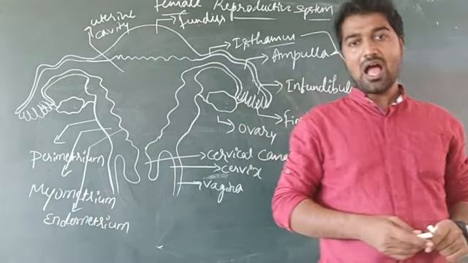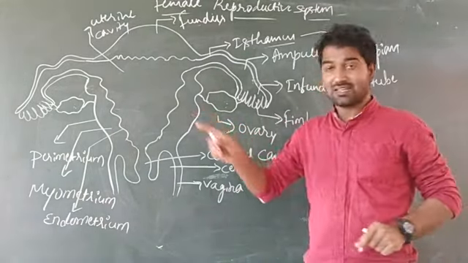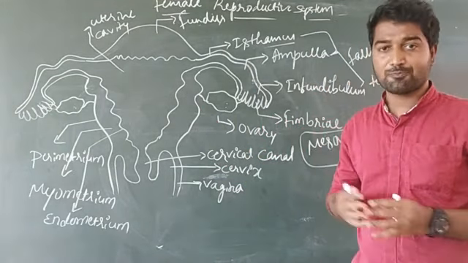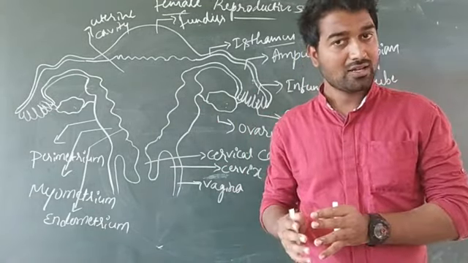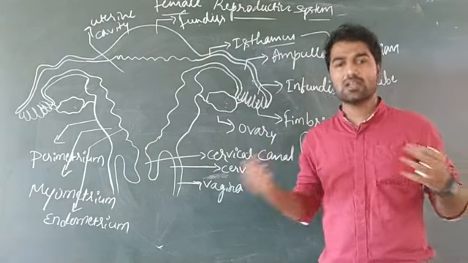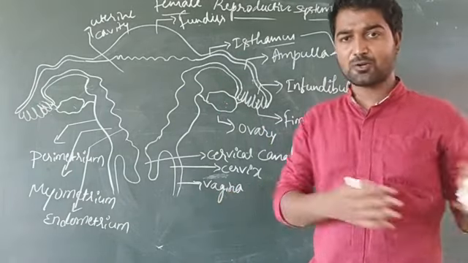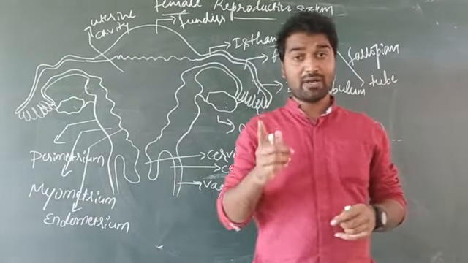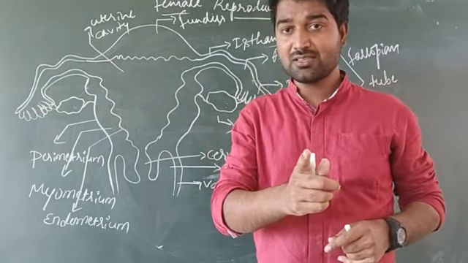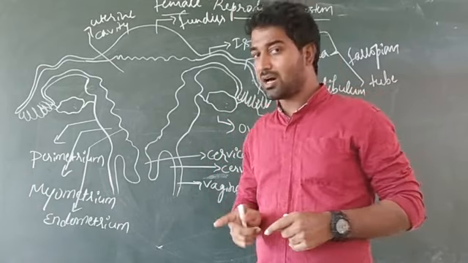Okay? And ovaries are responsible for the production of egg or ova, in singular ovum, and they are also responsible for the production of several hormones like progesterone and estrogen. And dear students, remember one thing: estrogen is the female hormone.